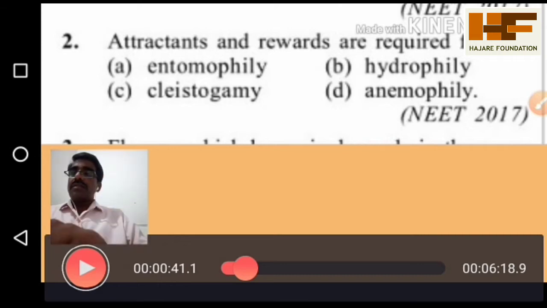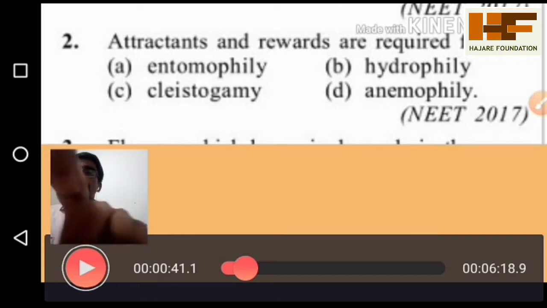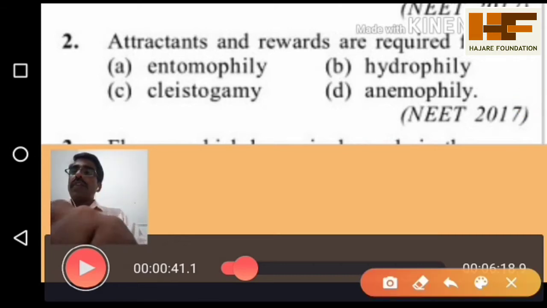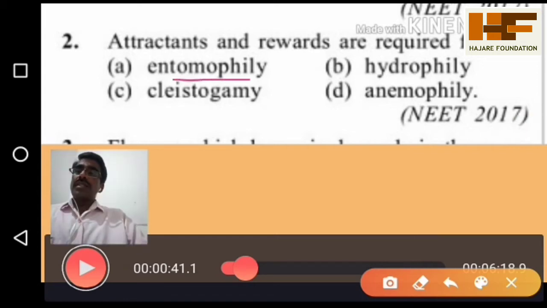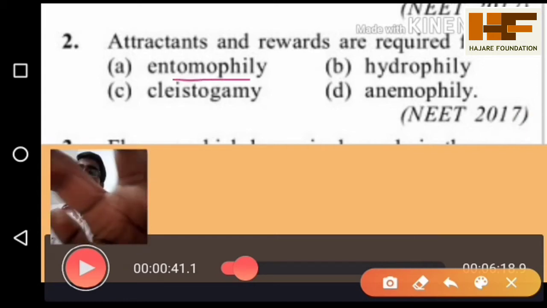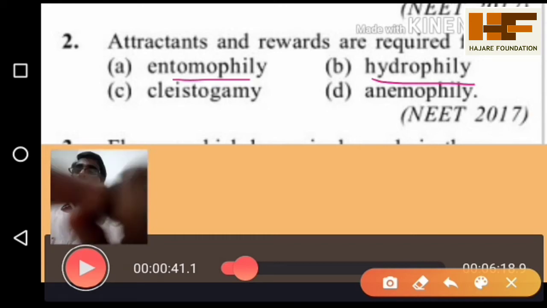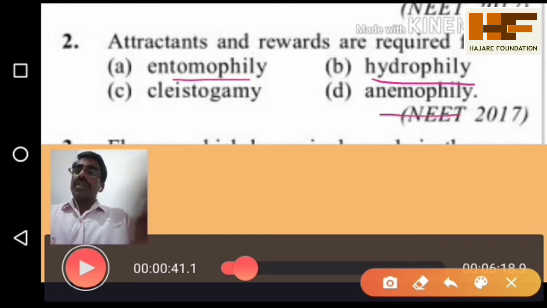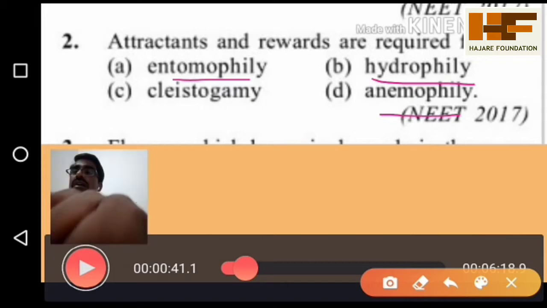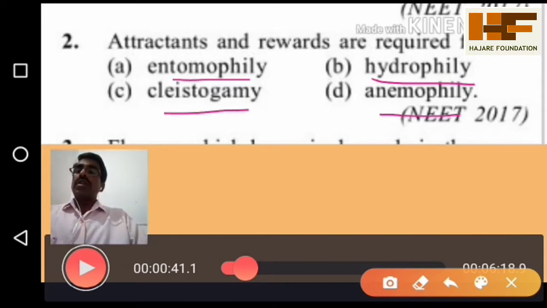Then the second one is entomophily, pollination takes place in the presence of insects. Then hydrophily, pollination takes place in the presence of water. Then anemophily, pollination takes place in the presence of air. Cleistogamy, pollination in the closed bisexual flower. Which pollination takes place by only a living organism, a living biotic factor?